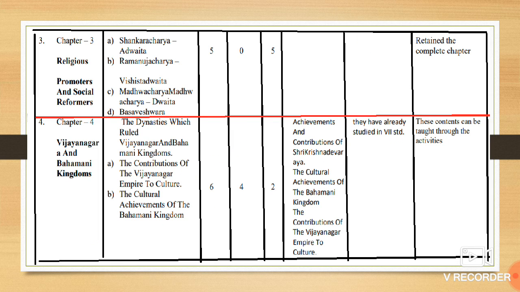The religious promoters and social reformers: this entire chapter has been retained. There are no changes, no reduction. In chapter number 4, Vijayanagara and the Bahmani Kingdom: achievements and contributions of Krishnadevaraya, the cultural achievements of the Bahmani Kingdom, and the contributions of the Vijayanagara Empire to culture. These portions or units have been dropped because we have already learned them in class 7th.